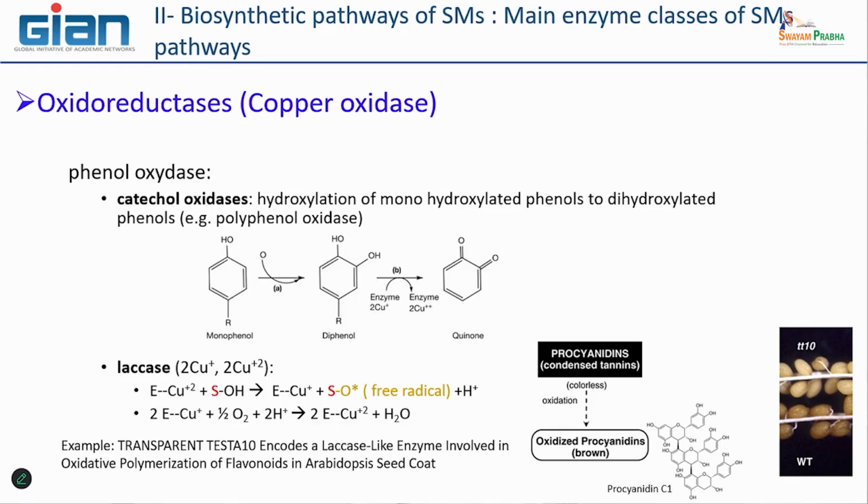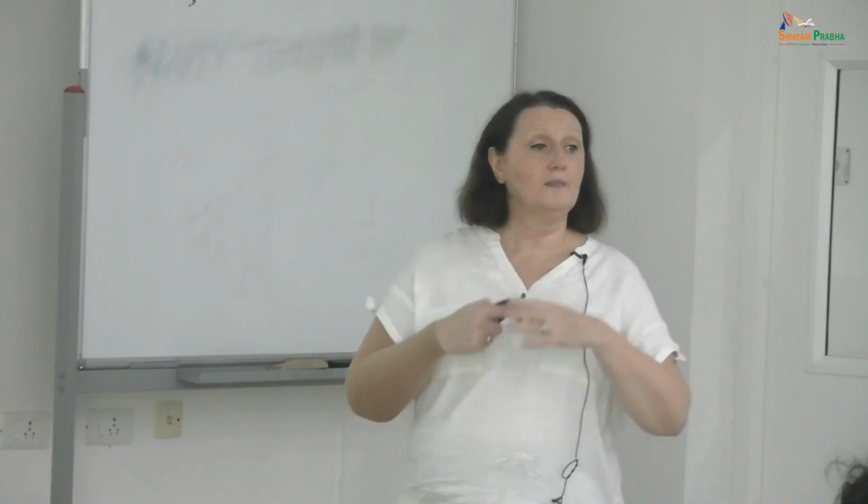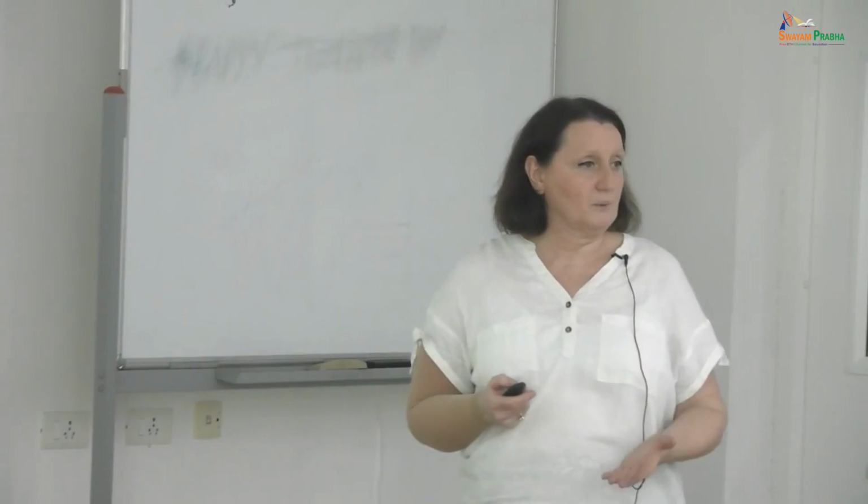When we have a wild type, this seed seems to be brown, okay? And when we mutate a specific laccase, we observe that the seed becomes white. So in this way, we can attribute a functional activity of this type of laccase in the production of the brown coloration of the seed coat.